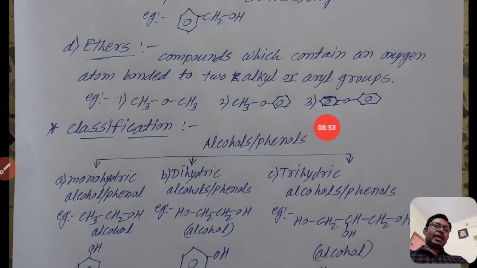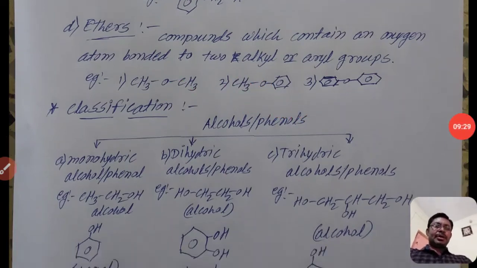Here is one aryl group, that is a benzene ring directly attached to the oxygen atom, which is directly attached to a second benzene ring. That means two aryl groups are attached to one oxygen atom. Such compounds are also known as ethers. The first example has two alkyl groups, the second has one alkyl and one aryl group, and in example number 3, both are aryl groups. Such compounds are known as ethers.